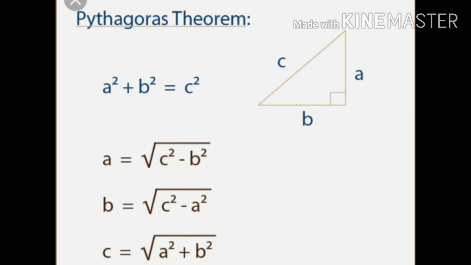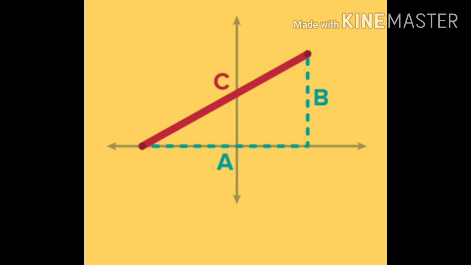Now coming towards the distance. We should know what is distance. If we want to find out the displacement or the minimum distance between the initial and the final point, then for finding the shortest distance between two points, it is necessary to know this Pythagoras theorem.